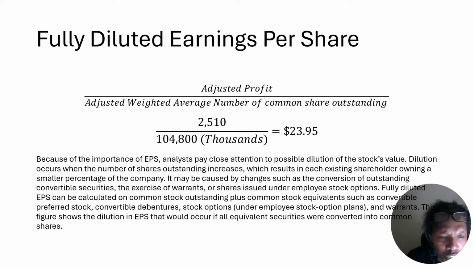Fully diluted earnings per share can be calculated on common stock outstanding plus common stock equivalents such as convertible preferred, convertible debentures, stock options under employee stock option plans, and warrants. This figure shows the dilution of earnings per share that would occur if all equivalent securities were converted into common shares.